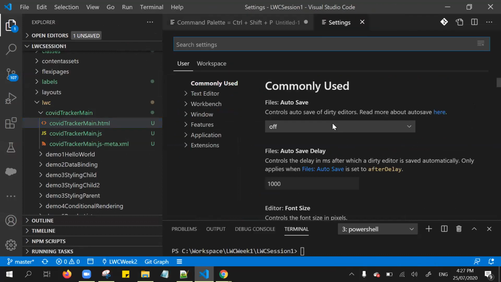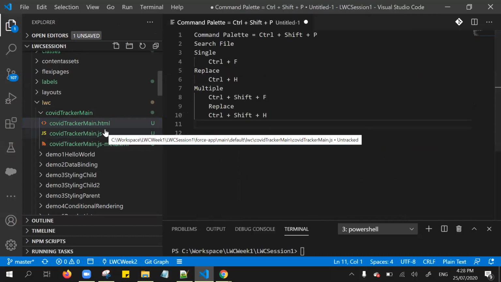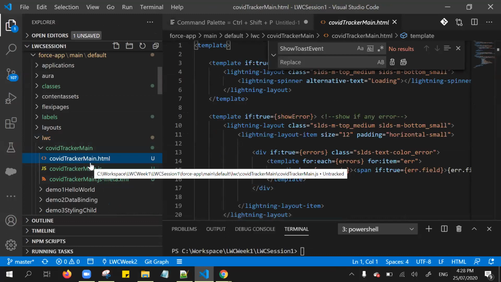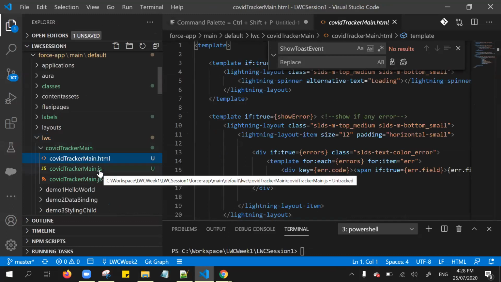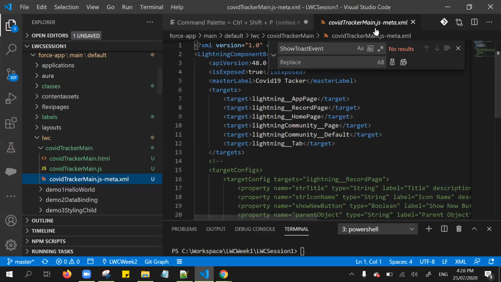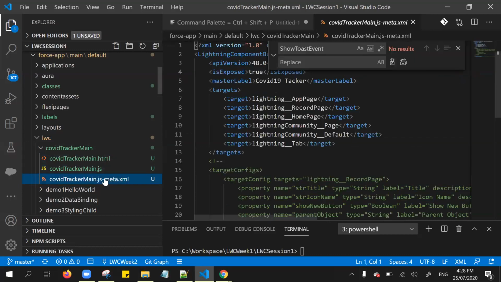Another feature. Before that, let me show you this. Okay, so I am in the Lightning Web Component file. Let me try to open this particular component, COVID tracker main.html. Let me try to open the JavaScript controller. If you noticed, instead of a separate tab, it keeps on opening in the same tab itself, right?